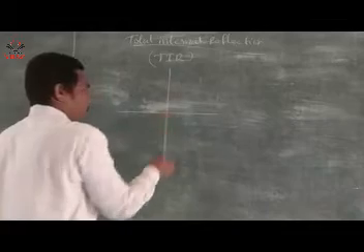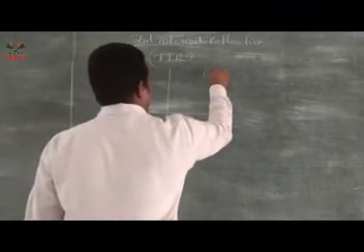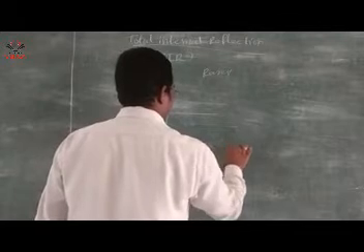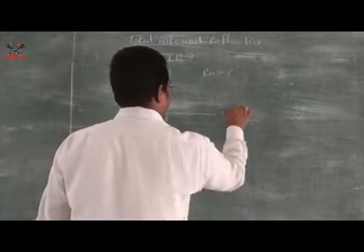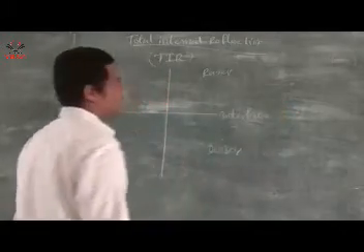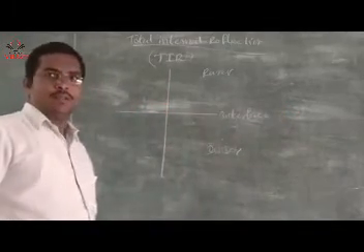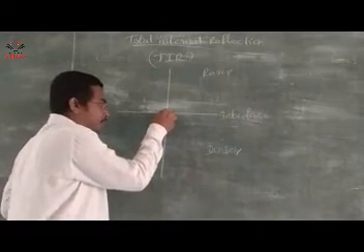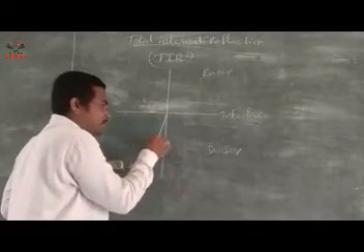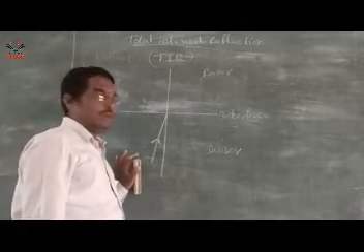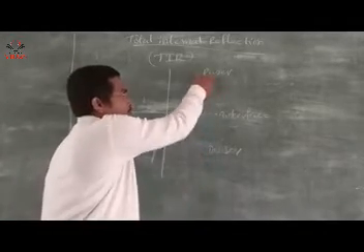For this we require an interface and a normal, with a rarer medium and a denser medium. This is the interface. Here, this is the incident ray, and it travels from the denser medium to the rarer medium.